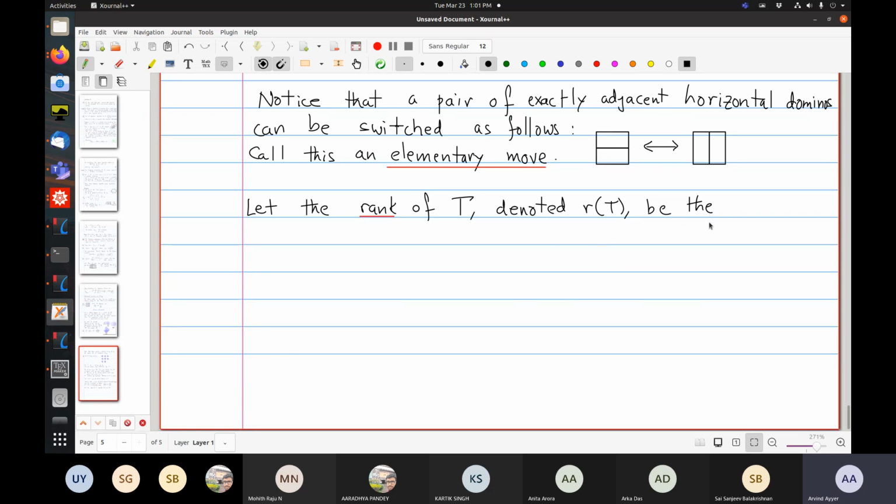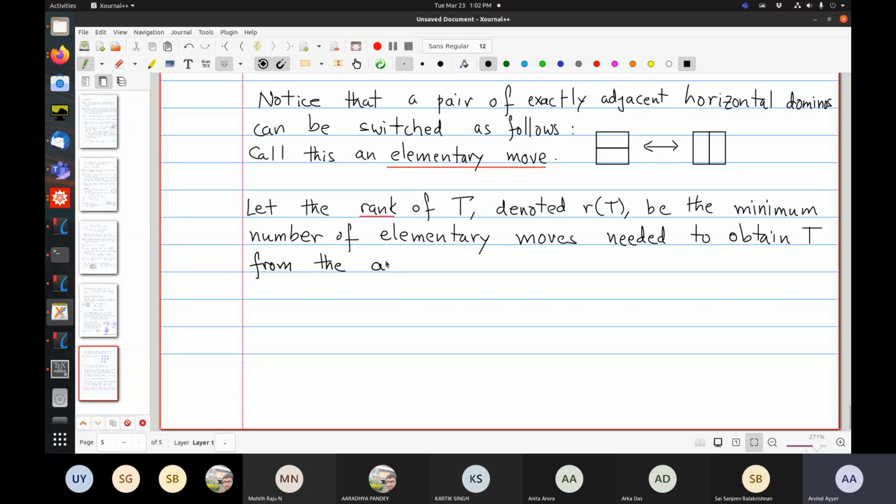I'll define the rank of t to be the minimum number of elementary moves needed to obtain t from the all horizontal tiling.